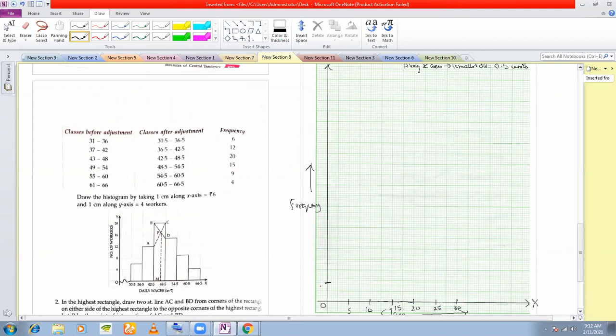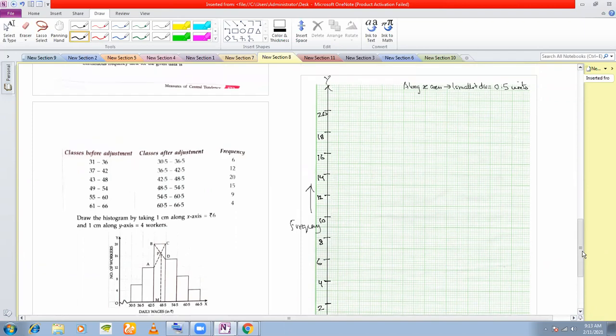That means this becomes your 2. This becomes 4, 6, 8, 10, 12, 14, 16, 18, and you can write 20 also, no problem. Although we'll require only till 18. Okay. So we'll write the scale now along y-axis.